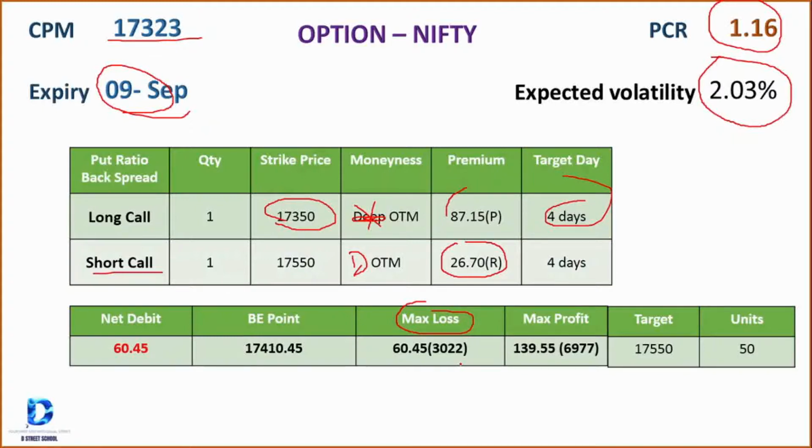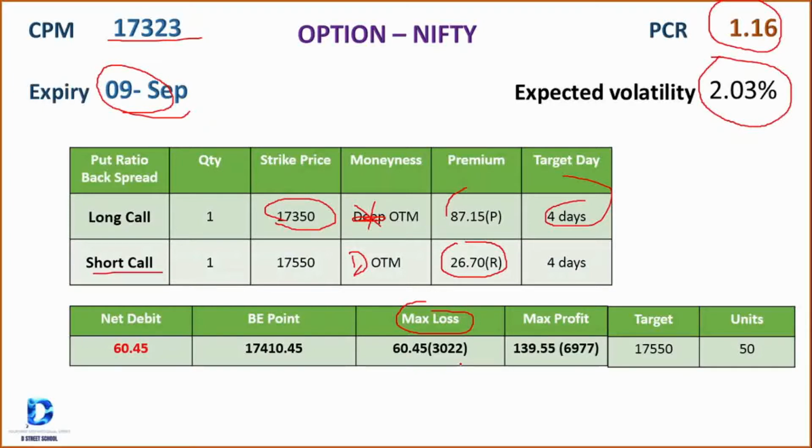The maximum profit would be 139 rupees 55 paise on premium, and 6,977 rupees. Our target would be 17,550.